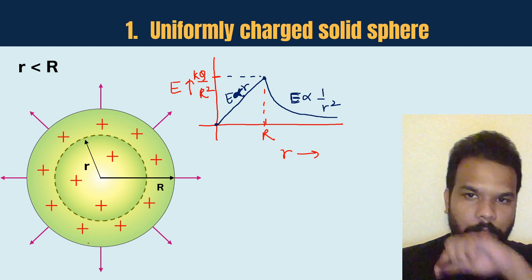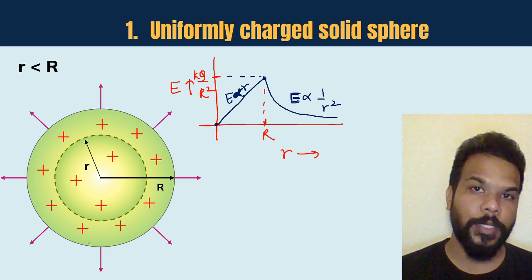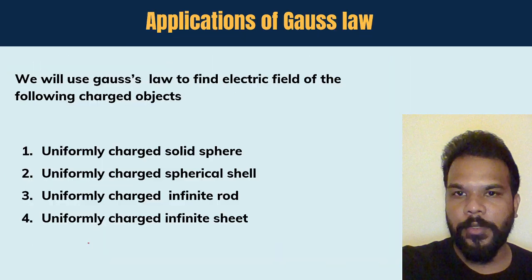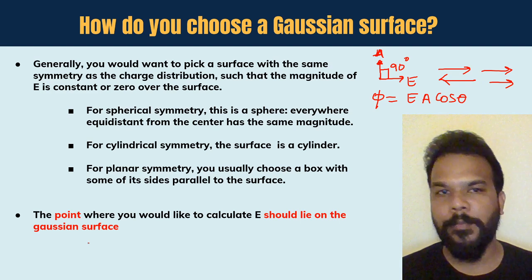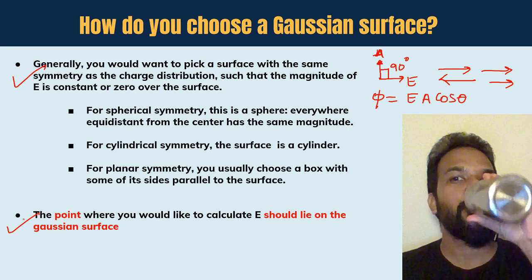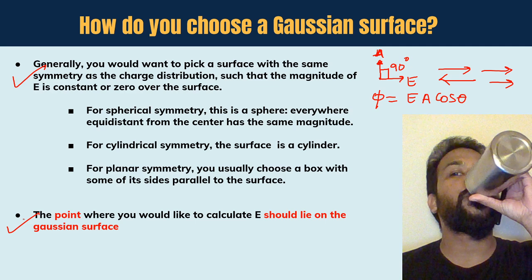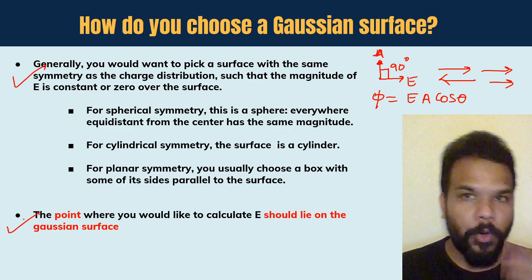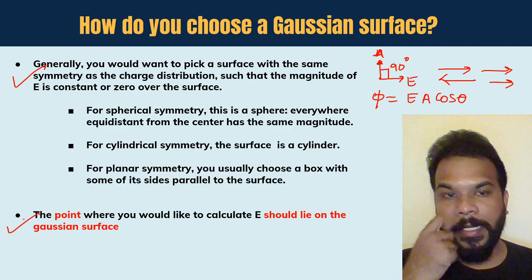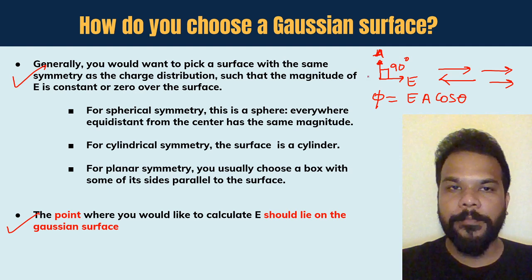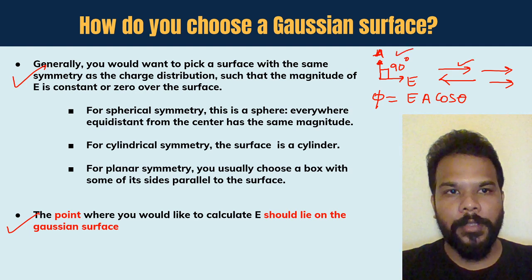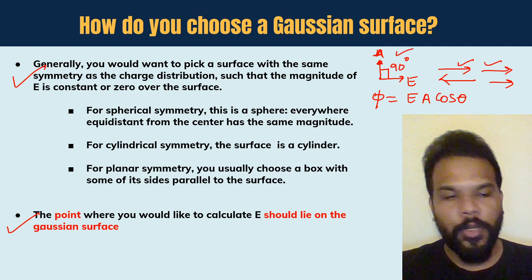Okay guys, so I hope you guys are getting the idea how we are using a Gaussian surface over here. We are choosing the point as per the 2 points which I told you here. Have a look at the points once again, point number 1 and point number 2. Okay, so this is very important for us to keep in mind that the electric field vector is chosen in such a way, or rather the Gaussian surface is chosen in such a way that either this happens or this happens. Secondly, the point must lie on the Gaussian surface.